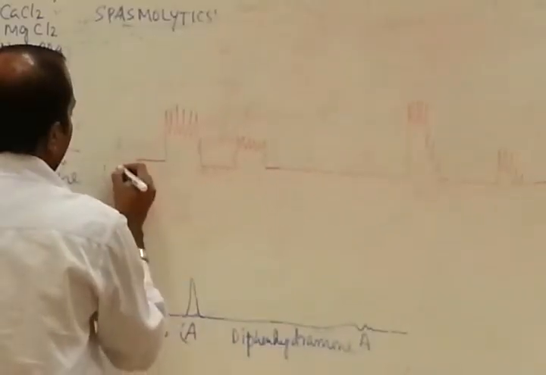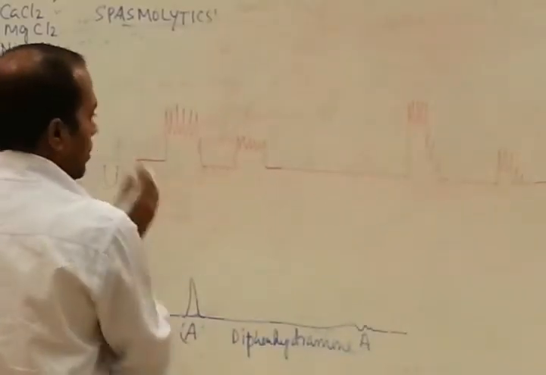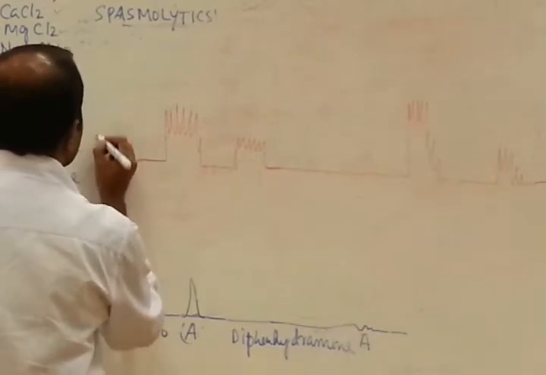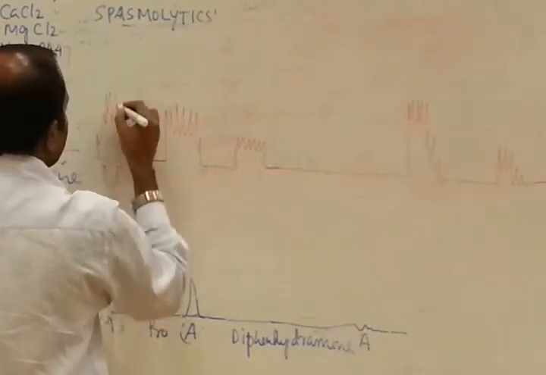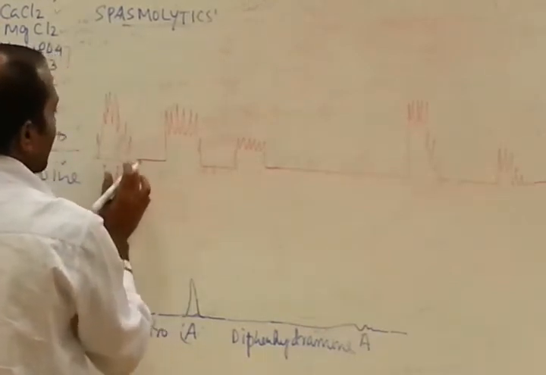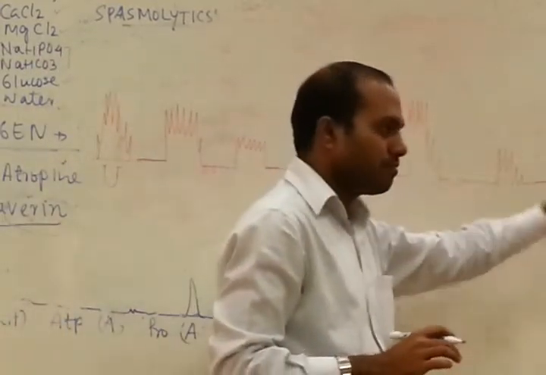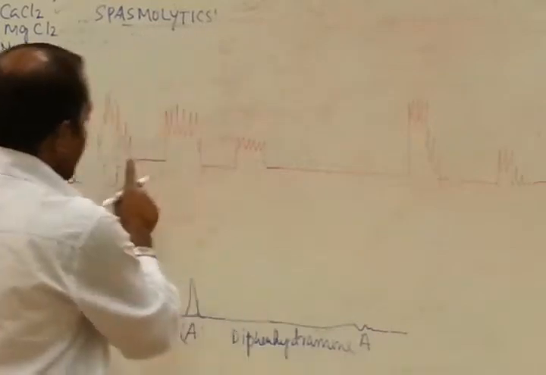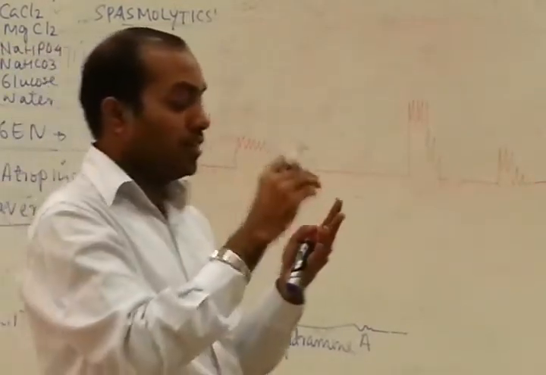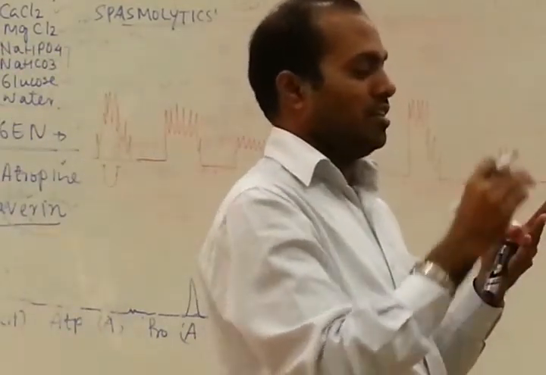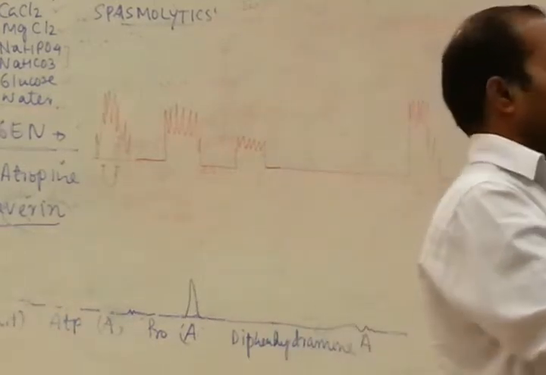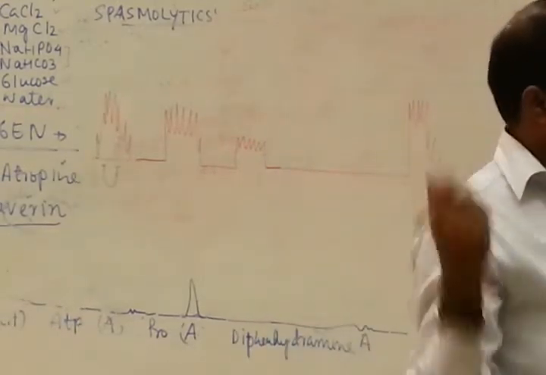You have given the unknown, it produces contraction. If it produced contraction, it is not adrenaline, because adrenaline causes relaxation. This may be either acetylcholine, it may be nicotine, it may be vasopressin, it may be histamine.